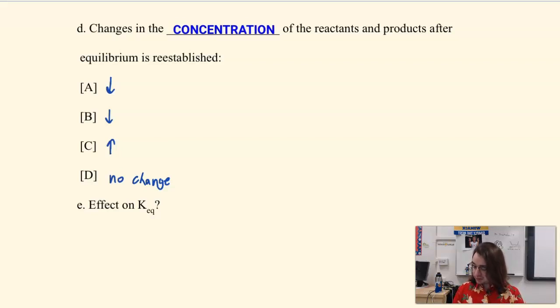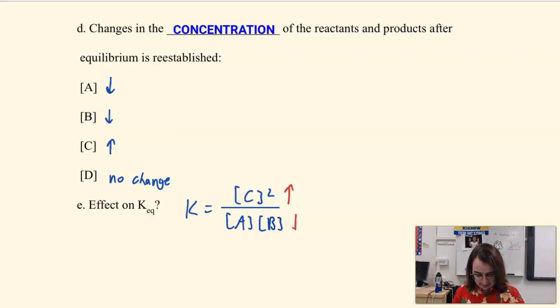And K overall, if we write the K expression again, it's always good to just practice it because it's kind of fun to write it. A, B. Then we have an overall increase in C, decrease in A and B, which means that my K is going to increase overall. And in a summarized way, that is Le Chatelier's principle.